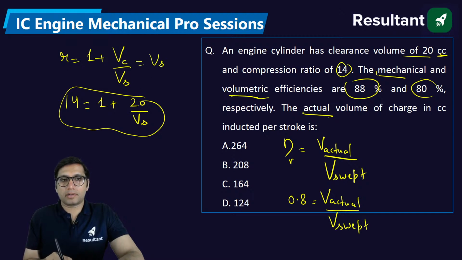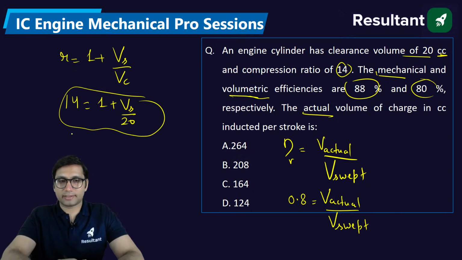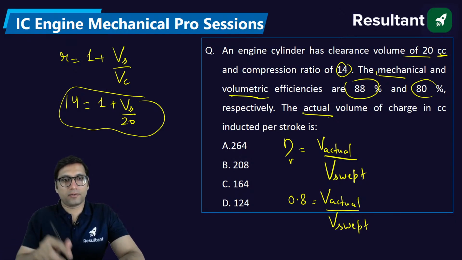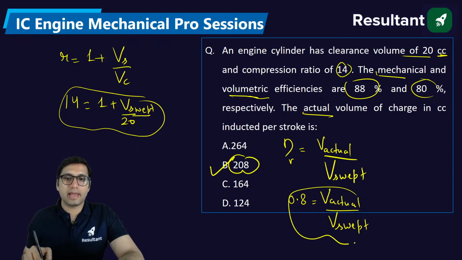Have I done the wrong calculation? Yes. Sorry, a little bit of confusion. Okay, so just solve this, and from here you will get the value of swept volume. And you will get 208 as the answer for actual volume.